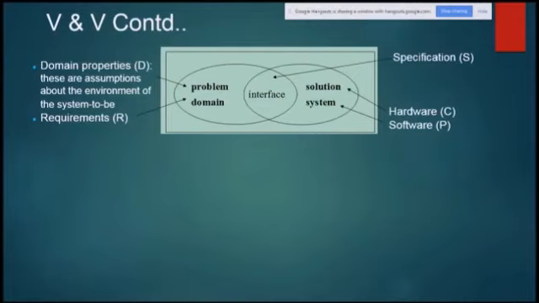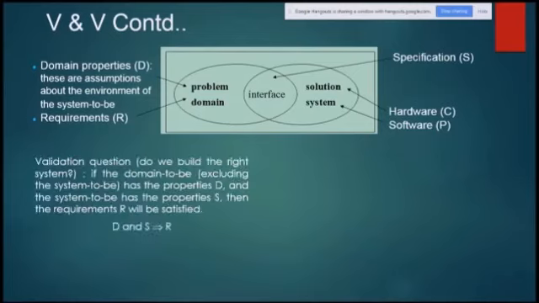Now we have domain properties D and requirements R, and then specifications S, hardware C, and software P. Now how V and V adhere to that and how it works, let's look at this.